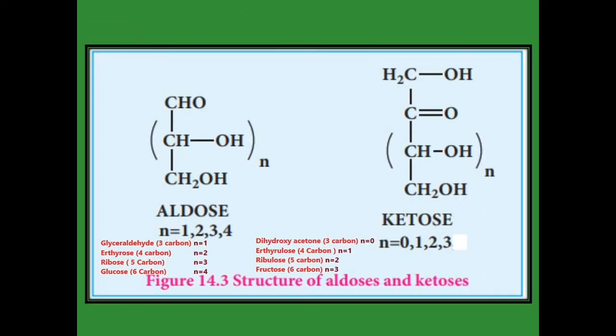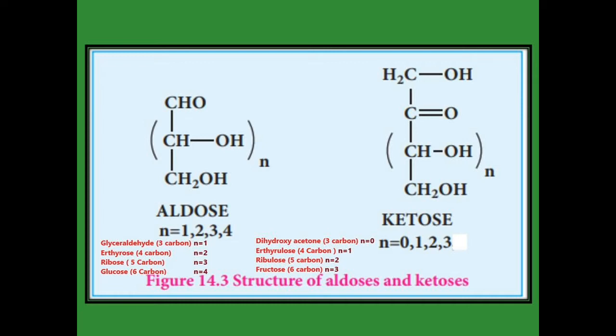General formula for aldose. On top we have CHO, at the bottom CH2OH, and in between there is the CHOH group present n times. The n value varies from 1 to 4. First of all, in glyceraldehyde the number of carbons is 3. So if you put the n value as 1, we get 3 carbons. Then erythrose has 4 carbons, so in the above formula you put n value 2 and we get 4 carbons.